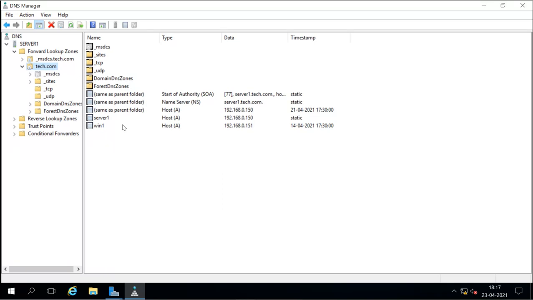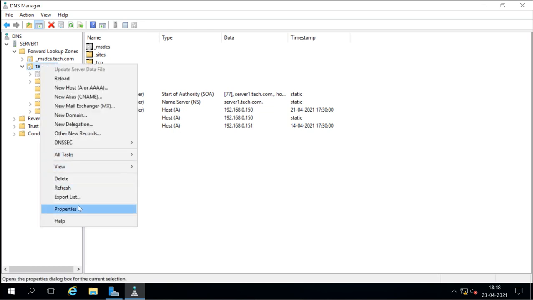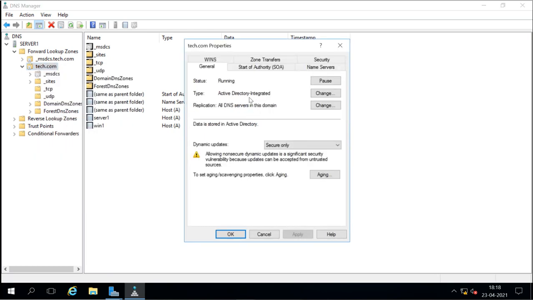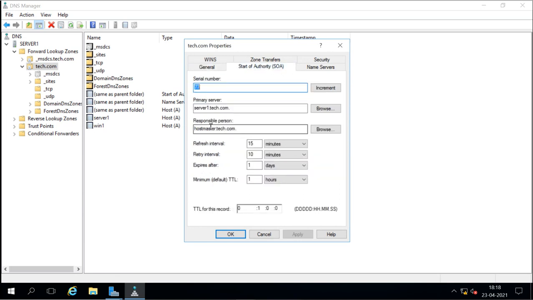Now what happens when we have multiple DNS servers? One DNS server will talk to the other DNS server and ask what the information is about your DNS server. They basically talk about the serial number. Right now this server's serial number is 77. If we have any changes on this server, this number will increase to 78. If you have two DNS servers, one at 77 and one at 78, the one having 77 will say that you have the newer information, now transfer the information to me.